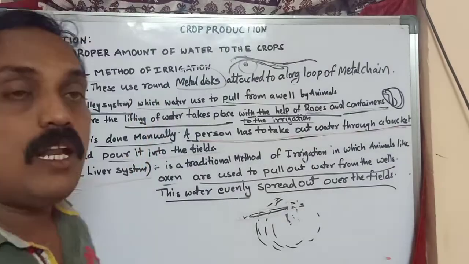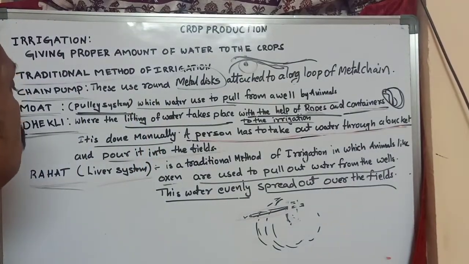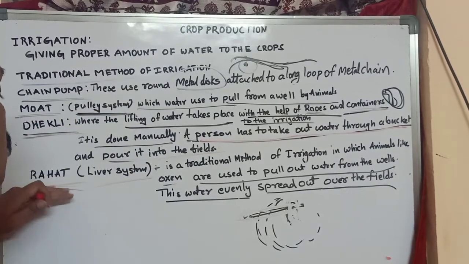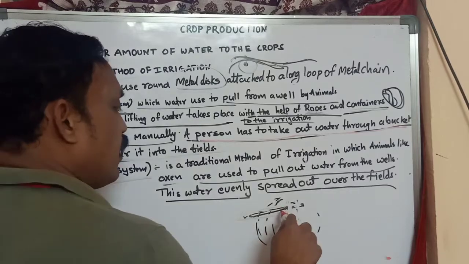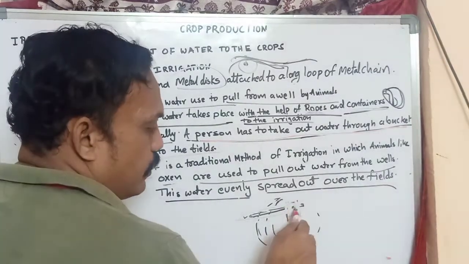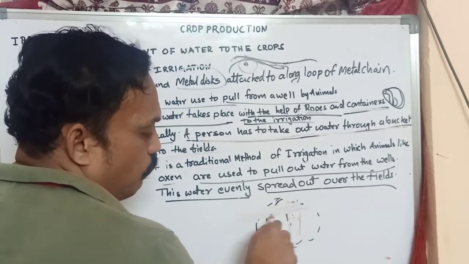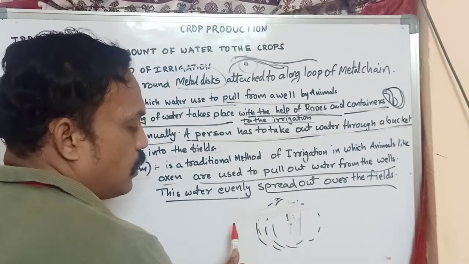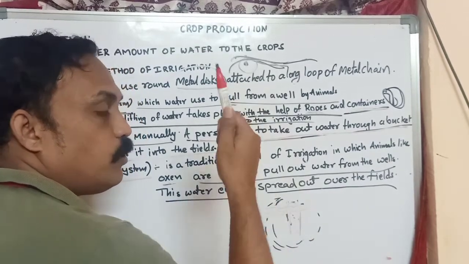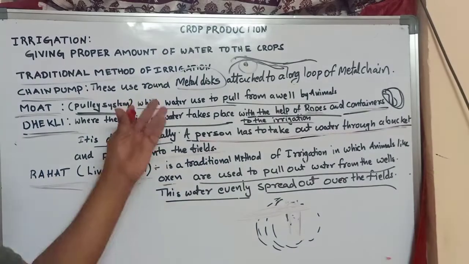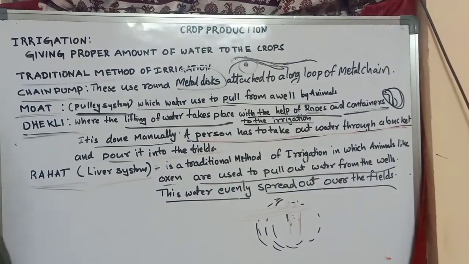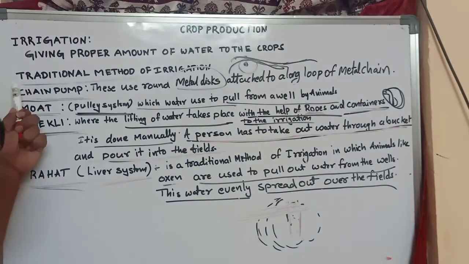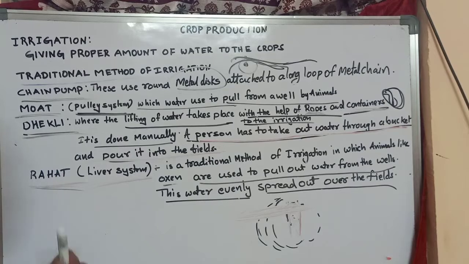You have to remember the names of the traditional methods: chain pump, moat, dhekli, and rahat. Another name for moat is the pulley system, and another name for rahat is the lever system. The lever is connected with a rod-like structure. The lever rotates, the rod rotates, the animals rotate it, and automatically water is pulled upward. Try to remember the names of the traditional methods used in olden days: chain pump, moat, dhekli, and rahat.